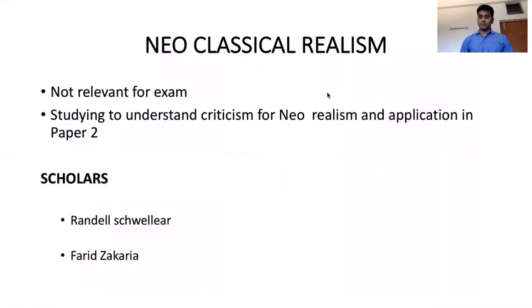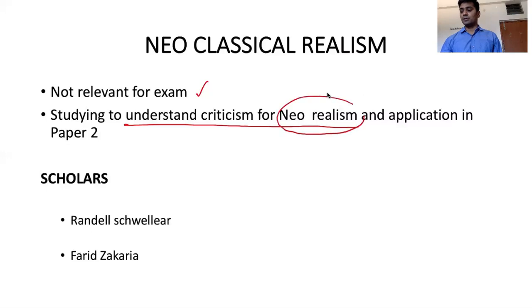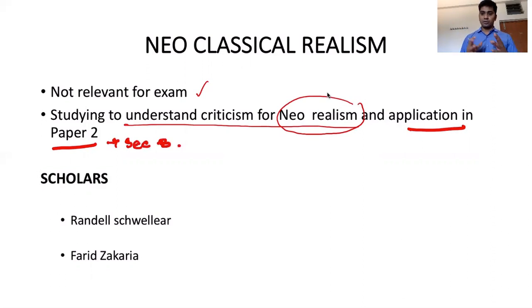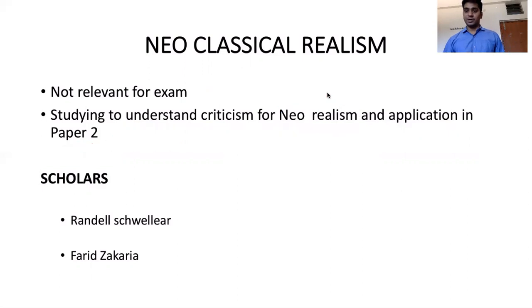So neoclassical realism. Why did this school emerge as such? As I said, this is not relevant for the exam. We are just studying to understand the criticism of neo-realism that this school has made, and how to apply this part in Section B of Paper 2. That is the reason why we are going to study this. Otherwise, there is not much relevance from the perspective of the examination.